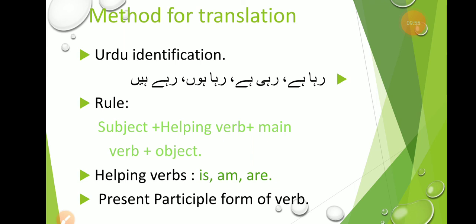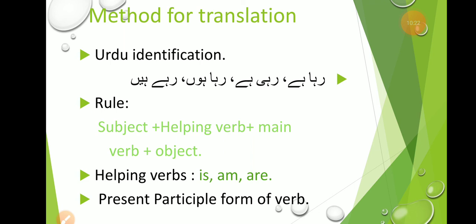And "are" will be used with the plural nouns. For example, we are, you are, and they are, children are, boys are, birds are. Clear? The main verb means the word that will define or describe or determine the main action. The action you have to translate in English.